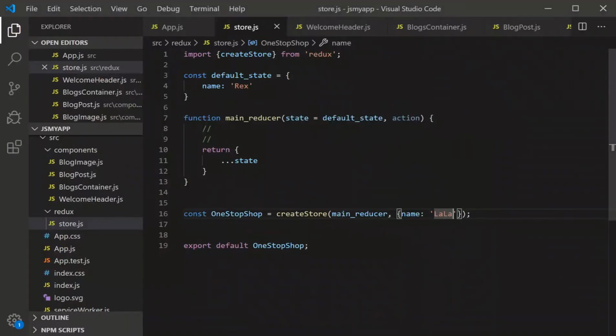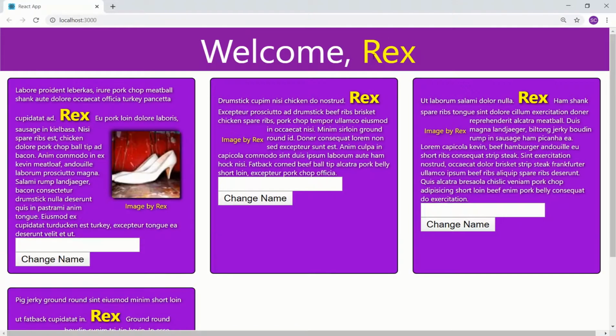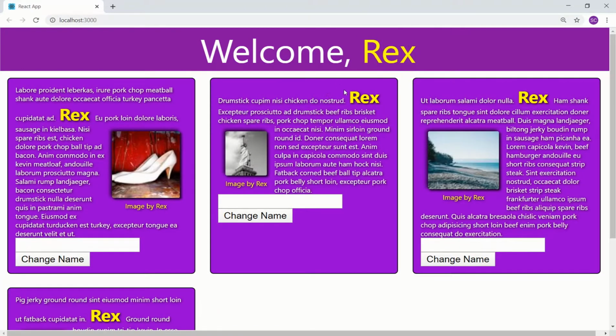Now, how do we get the default Rex? Well, we can't just pass a blank object as you saw because we just get nothing, right? We have to omit the argument entirely. Now we go back to the front end and we get this guy's global right here. And these guys are still local to their component. Let's change that. Let's connect these guys up to the store.